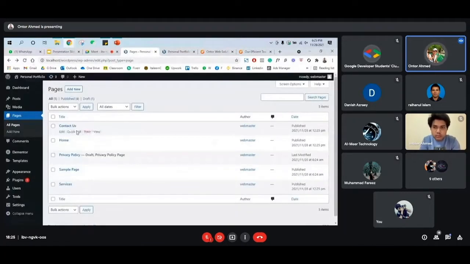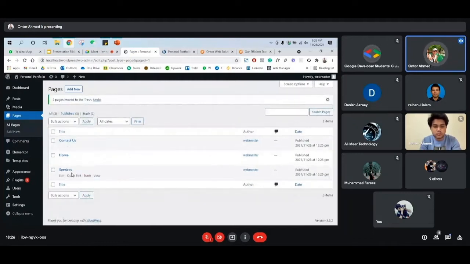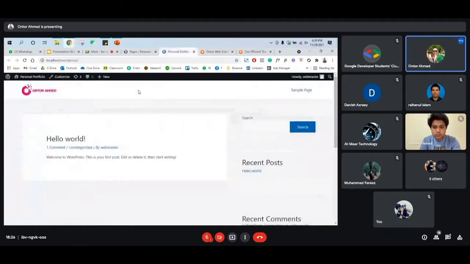So as you can see here, we have 3 pages: home, contact us, and service. We have 2 more pages and we don't need them. So just select those pages, move to trash, and then apply. So we have only 3 pages over here. But if you go here, okay, as you can see, they already appeared automatically on the menu on the right hand side: contact us, home, and service. But it's not in order. Let's say we need to put home first and then service and then contact us.